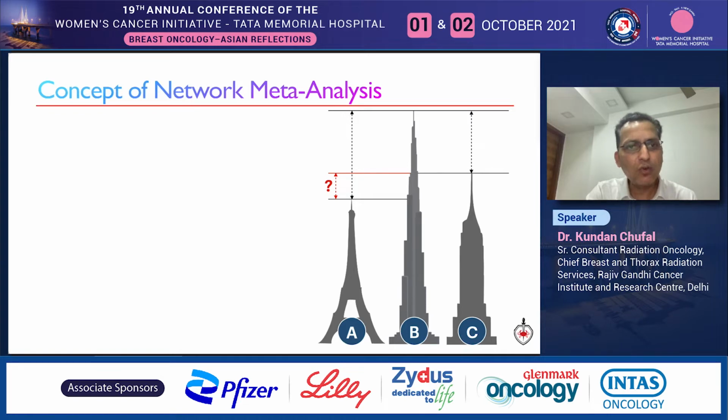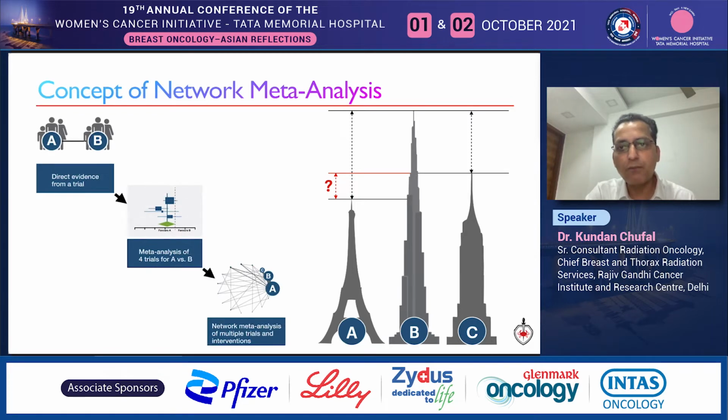And the same is true in oncology, where we can't design a trial for each and every intervention because of so many logistic reasons. But we can estimate the relative difference by using a network meta-analysis. It is a powerful tool to compare multiple interventions for the same condition, assuming the transitivity assumption is satisfied, as we can intuitively figure out that the building C might be taller than building A.